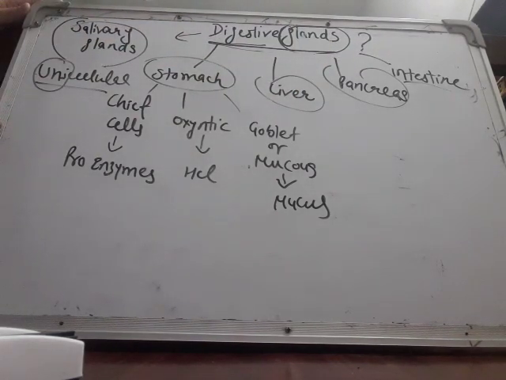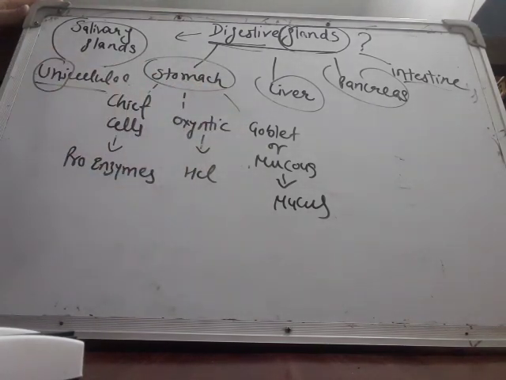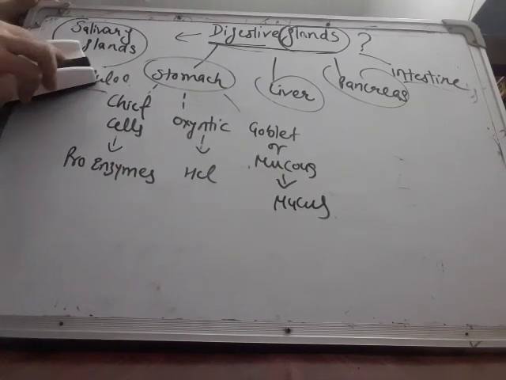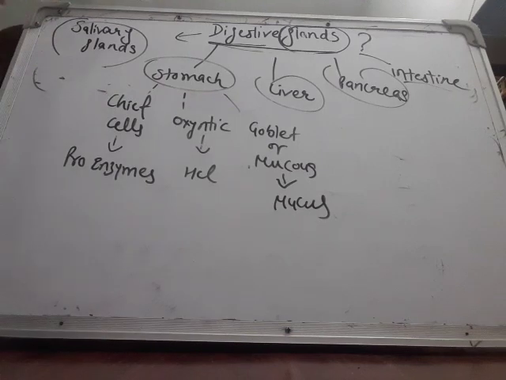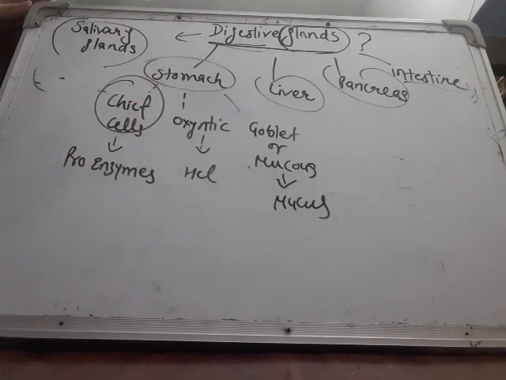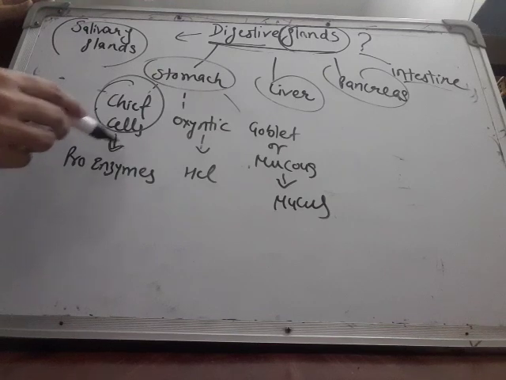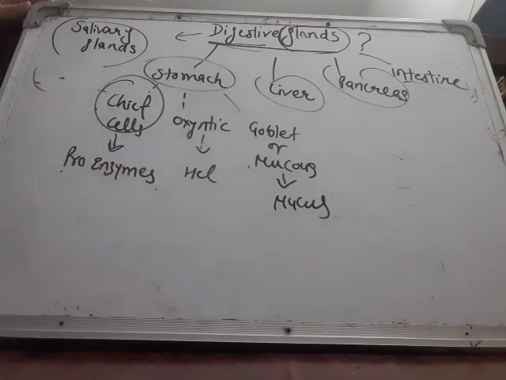But some glands are made up of one cell, meaning one cell starts secreting something, and that cell can be called a unicellular gland. So in the stomach some cells are found which secrete something, that is why they work as glands or are known as glands. One is the chief cell, which is found over the entire lining of the stomach. Their role is to secrete proenzymes.